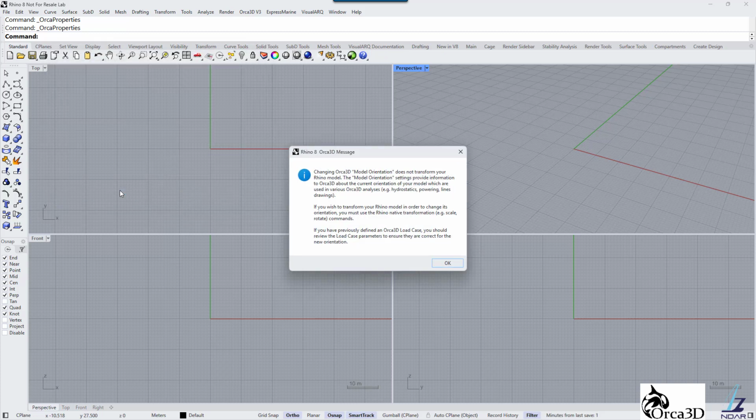Click OK. The message you will see says that changing the Orca3D model orientation doesn't transform your Rhino model. These settings provide information for Orca3D about the current orientation of your model, which are used in various analyses.